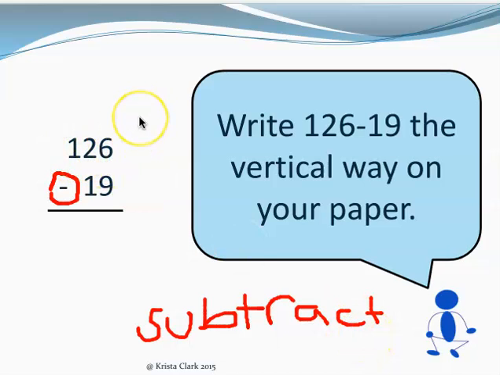What we're doing today is different from what we've been doing in the past couple days because instead of having a 2-digit number minus a 2-digit number, we have a 3-digit number, and we are taking away a 2-digit number. So for all of our equations today, we are going to start with a 3-digit number in the ones, tens, and hundreds, and we are going to be subtracting a 2-digit number with just ones and tens.